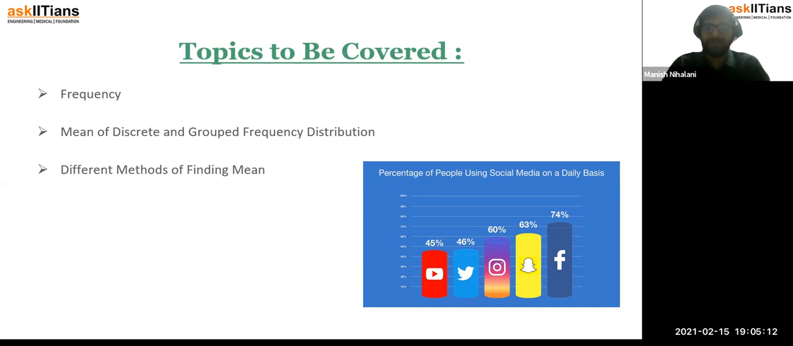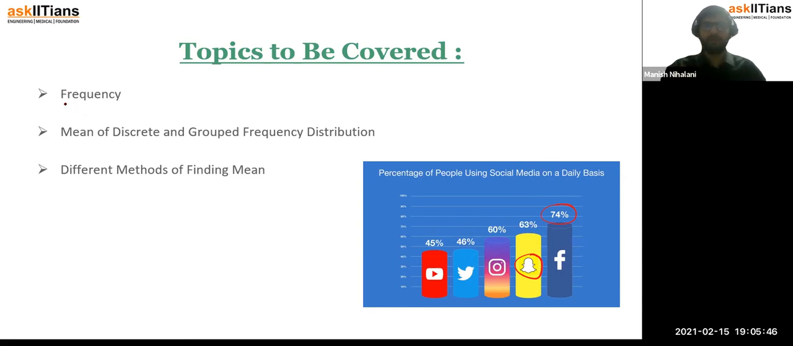If you can see this chart, it shows the percentage of people using social media on a daily basis. 45% of people are using YouTube, 46% are using Twitter, then 60% are using Instagram. I don't know which one this is. Obviously this is Facebook, 74%. I feel this is Snapdeal or something.